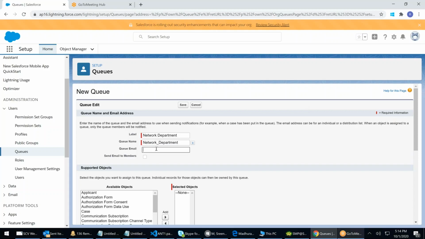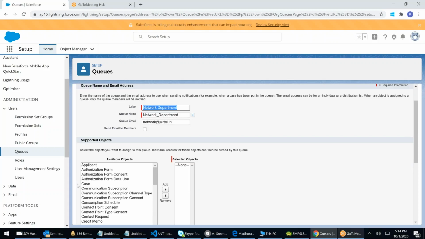What is the queue email? A queue can have an email, right? I will say network@airtel.in, or escalation or finance. If you're doing it for Apollo Hospital, you can say finance department. Any type of finance escalation issues, you can pass it to finance@apollo.in. I'm just taking it as an example.